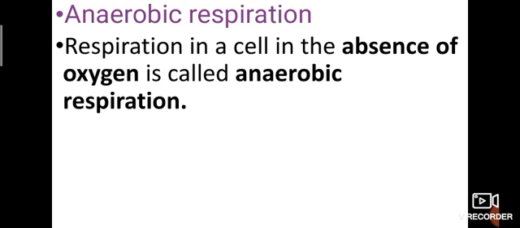This is the opposite of aerobic. During aerobic respiration, oxygen is needed. Respiration in a cell in the absence of oxygen is called anaerobic respiration, which means no need for oxygen. That is the main thing.